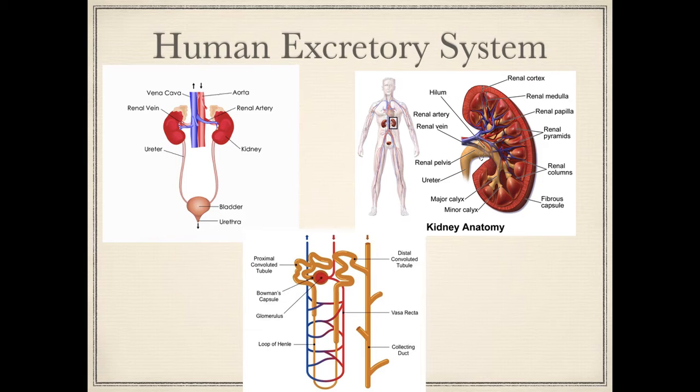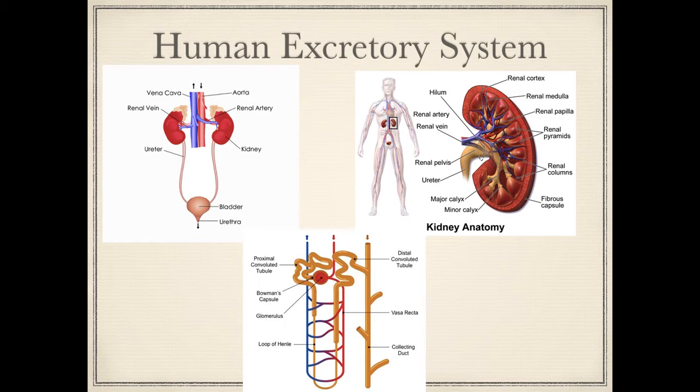Now, the blood pressure in the glomerulus is very, very high because the glomerulus is very, very thin, whilst the artery that takes the blood to the glomerulus is very, very wide. Now, the high blood pressure presses the blood in the glomerulus tightly against the Bowman's capsule. Now, this helps substances in the blood to be filtered into the kidney. Now, after the blood has been filtered into the tubule, it contains all the glucose, urea, and some water and some salts. Now, this moves along the tubule.